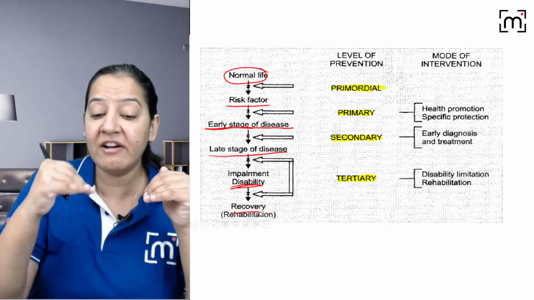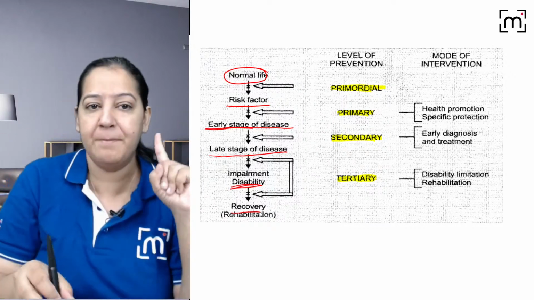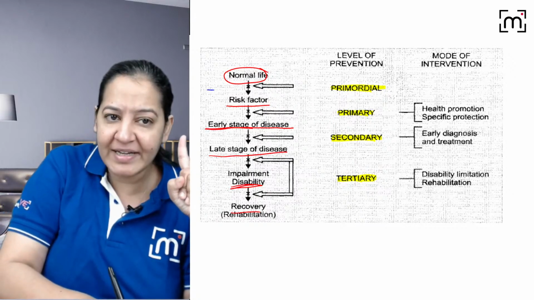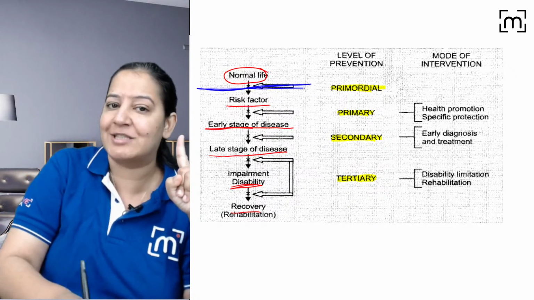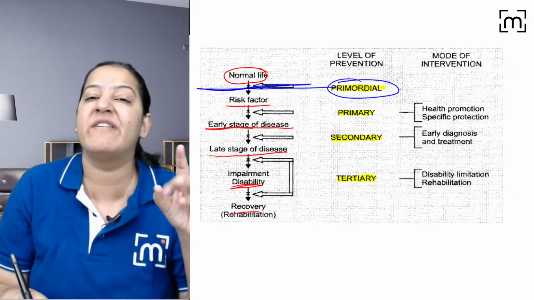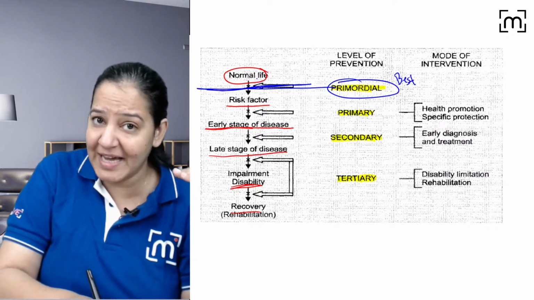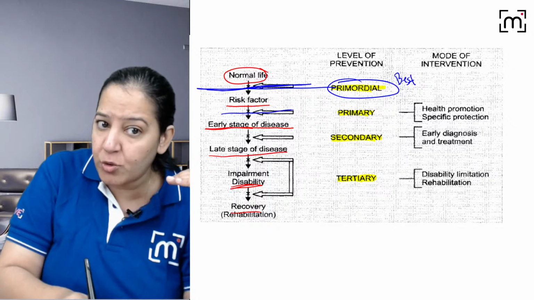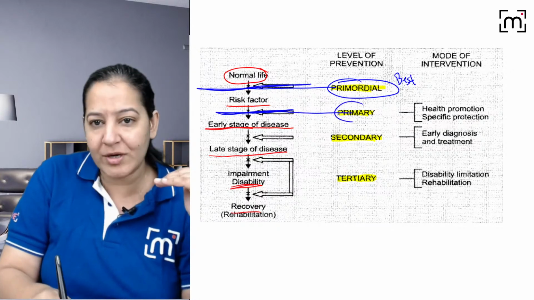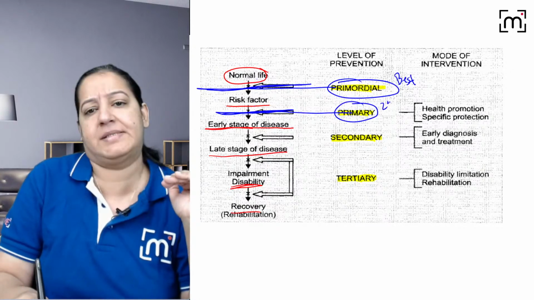Now at what level can we prevent it? Please understand, very important. If you are preventing the risk factor even from being exposed, it is known as the primordial level of prevention, the best prevention. If a risk factor is present, but you are preventing the disease from happening because of the risk factor, it is known as primary, the second best.